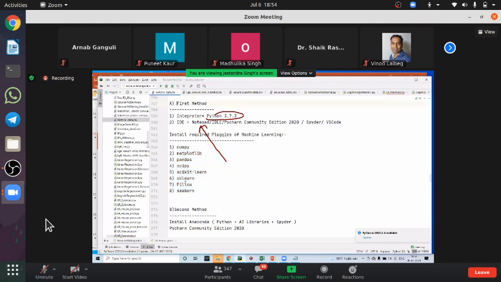But the second method is the easiest and recommended way for hands-on implementation. Just install the software. The name of the software is Anaconda.